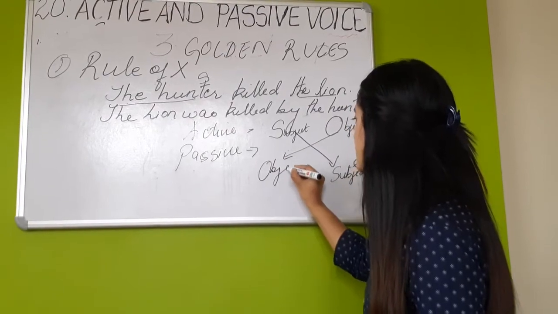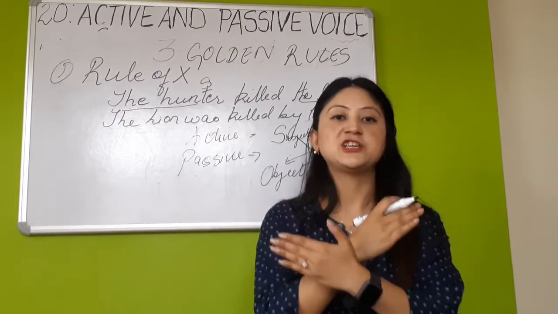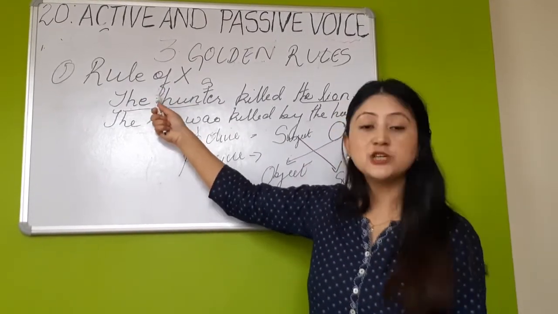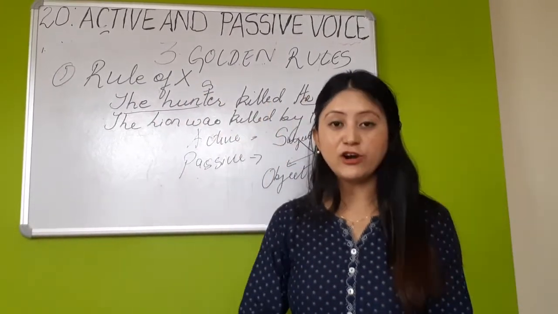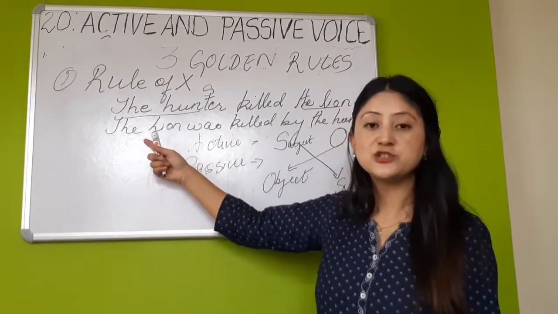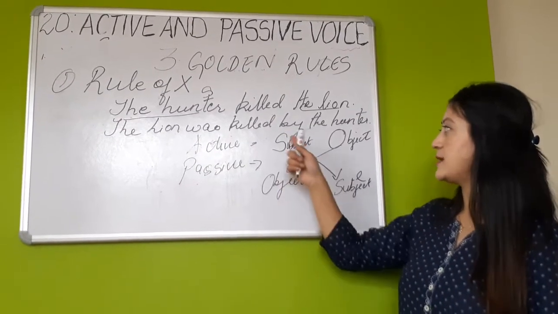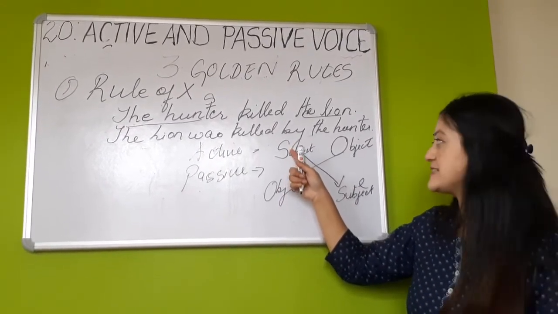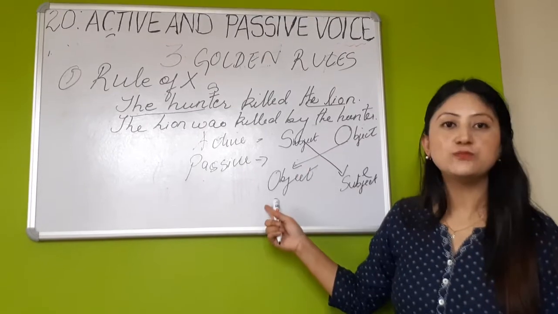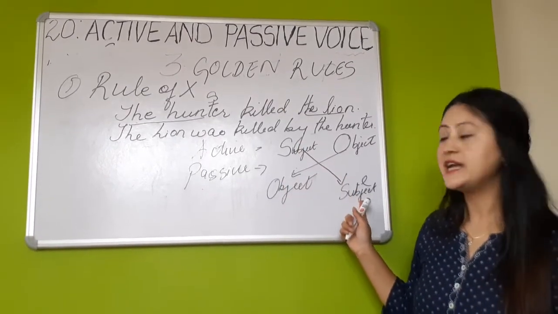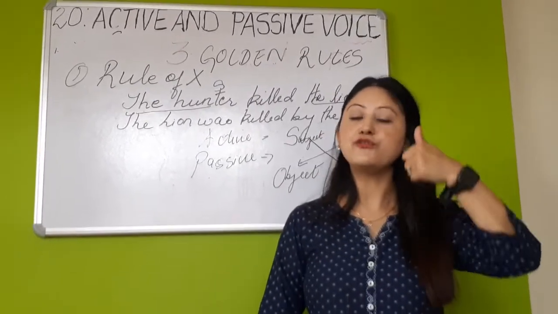So this is the rule of X. The places of subject and object are exchanged. In the active voice, the subject comes at the beginning and it ends with the object. Whereas in passive voice, remember, children, first comes the object, and towards the end comes the subject. This is the first one, the rule of X.